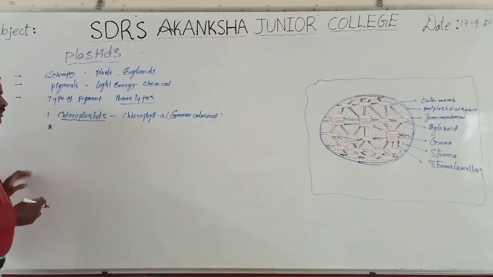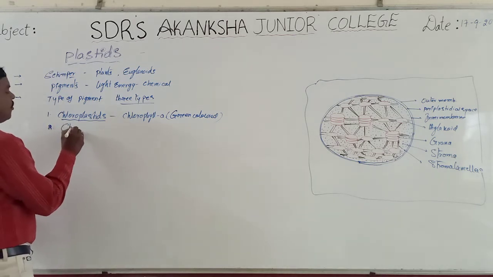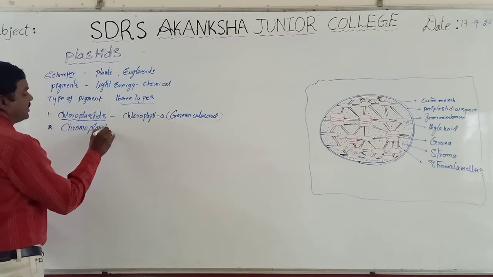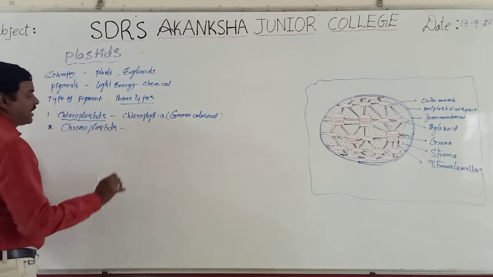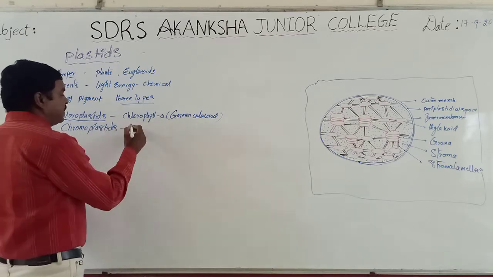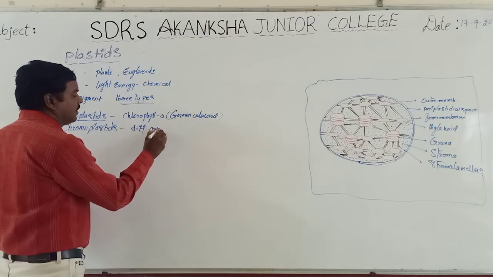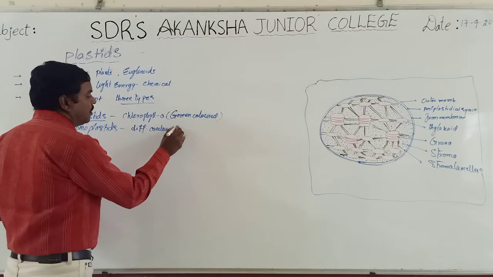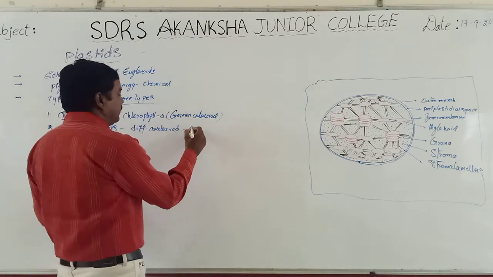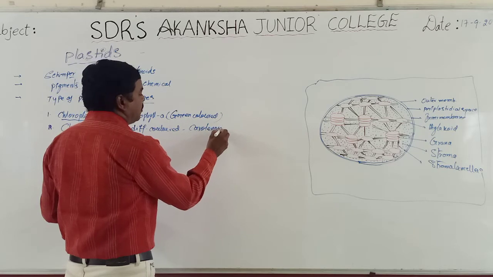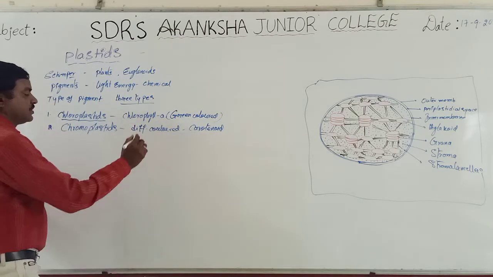Similarly, the second type of plastids are called chromoplastids. These chromoplastids contain different colored pigments. For example, they contain carotenoids. What are carotenoids?